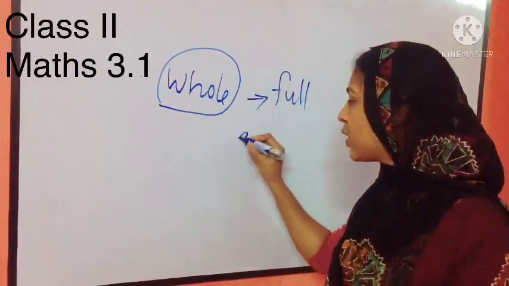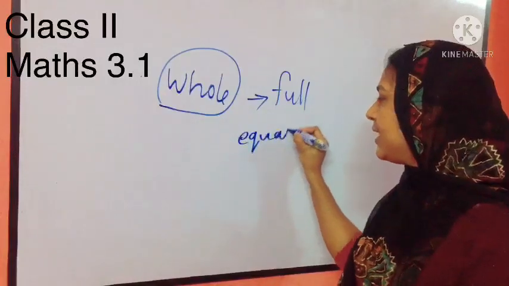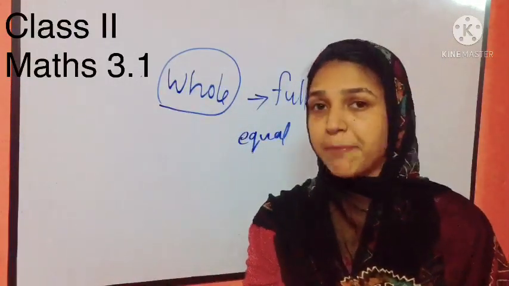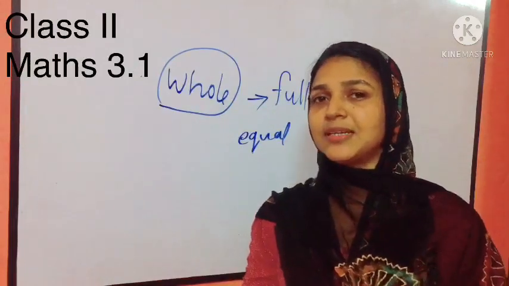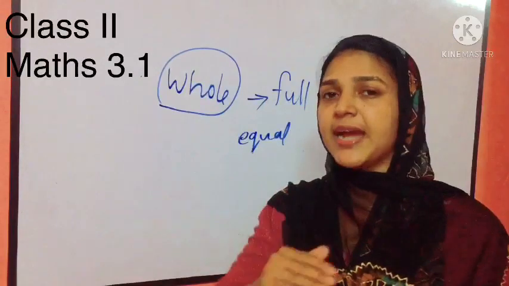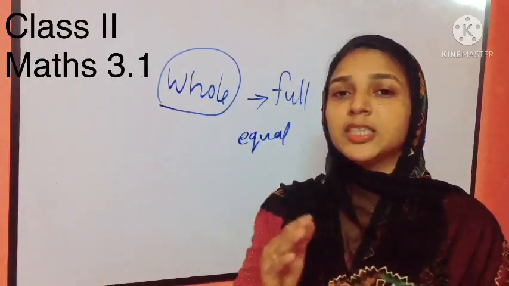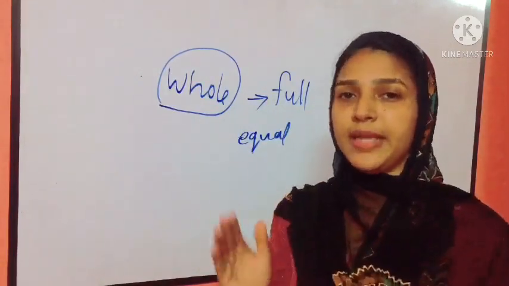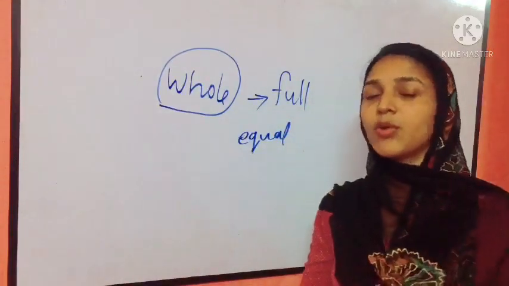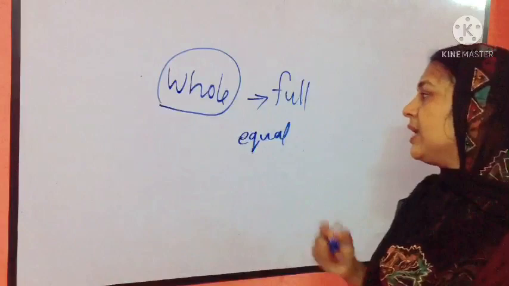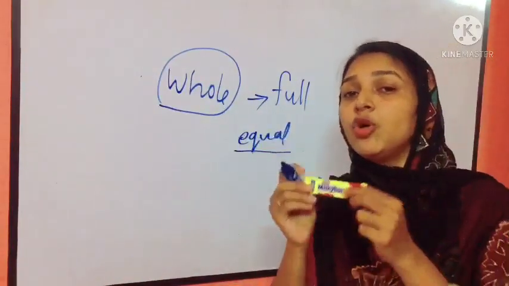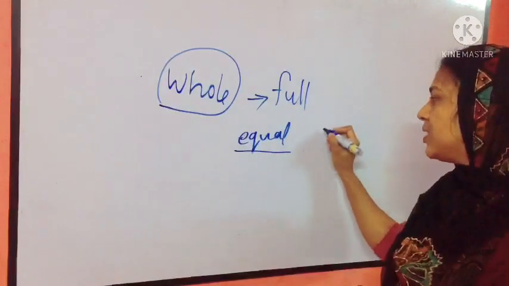The term equal we learned in the previous chapter, division. Division is equal sharing. When we share something equally, it is called division. So your mother will share this chocolate into two equal parts.